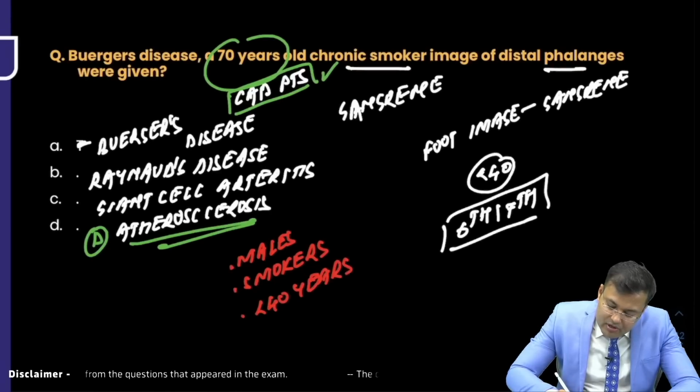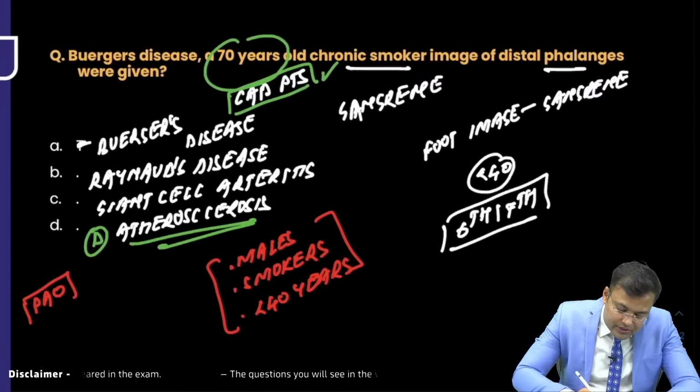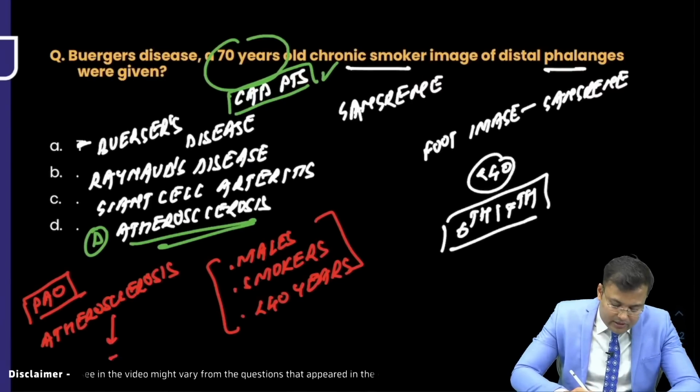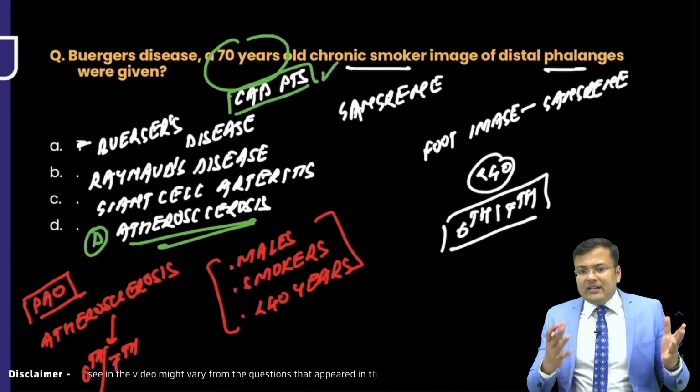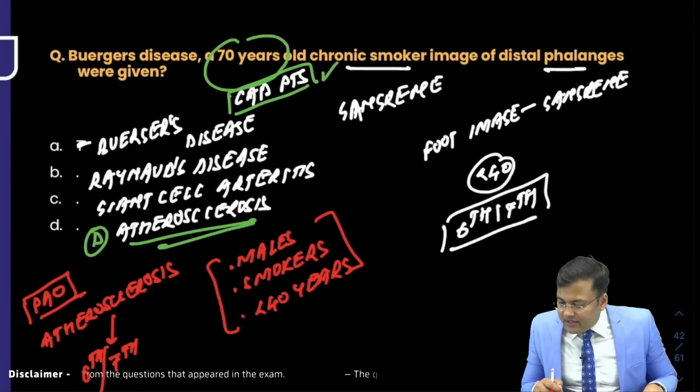Worldwide, the most common cause of peripheral arterial occlusion is atherosclerosis, seen in the 6th to 7th decade. So 70 years itself indicates that the patient is having atherosclerosis.